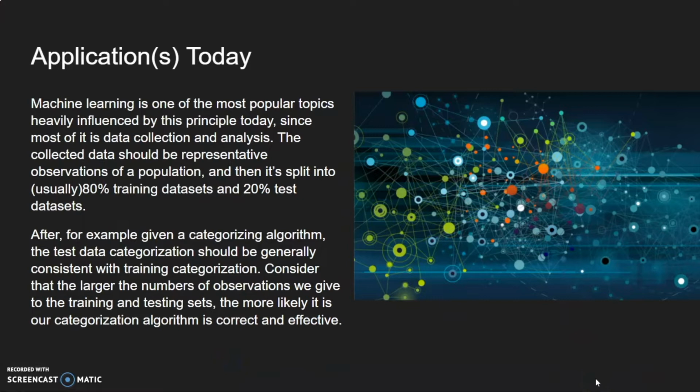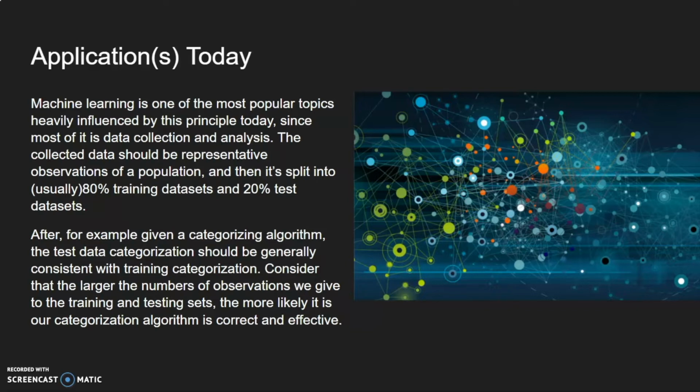All right, and this leads us up to today, where machine learning is one of the most popular topics built from this principle. This is mainly because machine learning is heavily influenced by data collection and data analysis. The best way to describe it is that you split your whole data set into 80% training and 20% test.